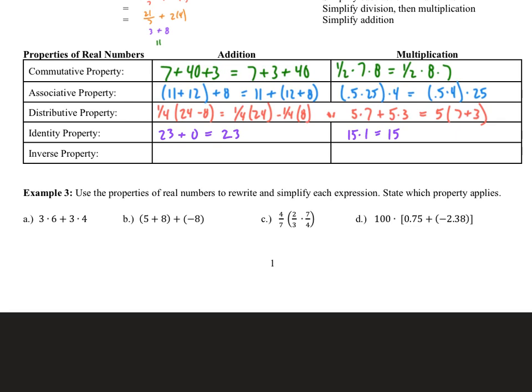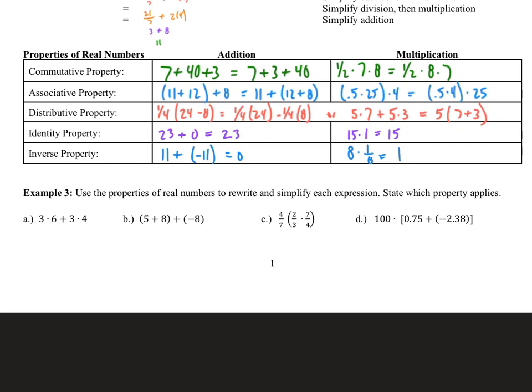And the last property is the inverse property. The additive inverse of a number is its opposite. So if I add the opposite of 11, I get 0. And the multiplicative inverse of a number is its reciprocal. So 8 times 1/8 equals 1.